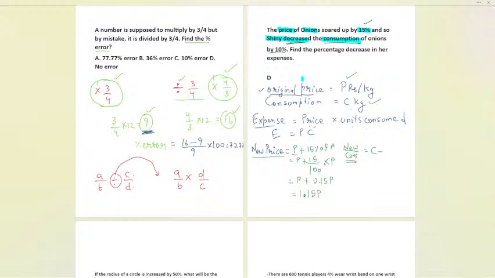Okay, let me tell you that the price is increased. The price increased by 15%, that's why we are adding. Okay, 15% we added. So now we are going to consider the consumption, and that is decreased. If it is decreased, let us decrease it by 10%. So C minus 10% of C only. 10% will be 10 by 100. Of means multiply, and C is C only. So it will be C minus 10 by 100, which is 0.1 C. So it will be 0.9 C.